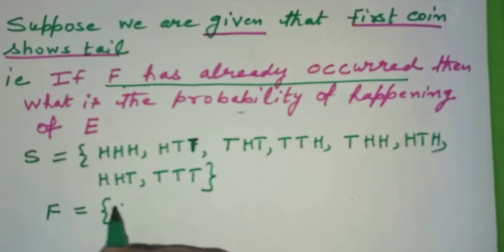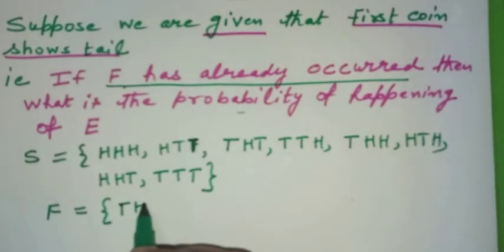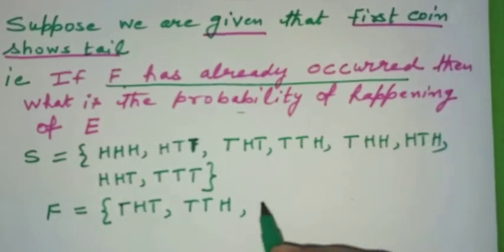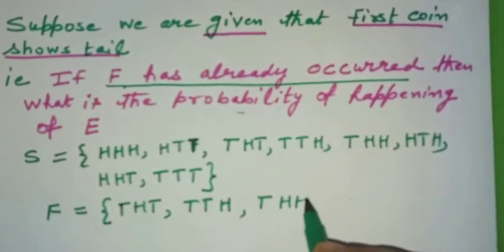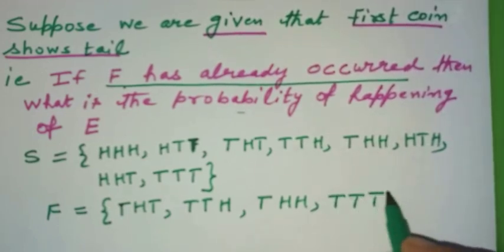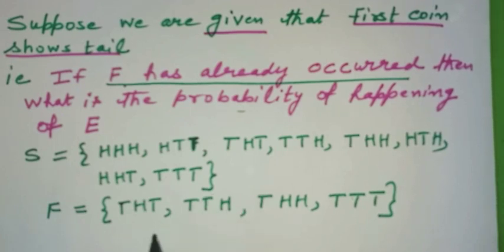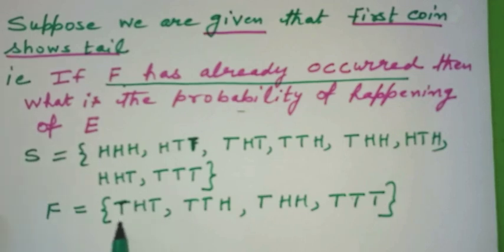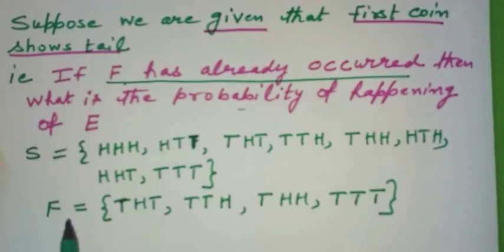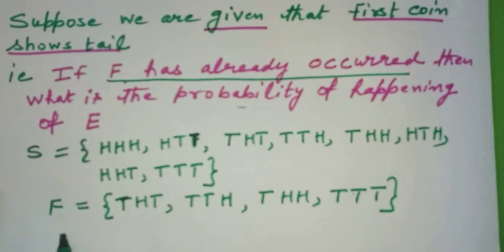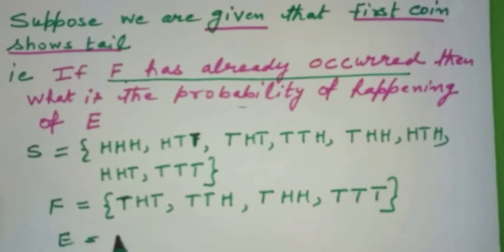That means you will write F. We have already written F, so I am writing F. Now after happening of F, what is the probability of happening of E? F has already occurred means it is predetermined that first coin is going to show tail only. With this condition, what is the probability of happening of E? And let us recall what was E. E was at least 2 heads appear.